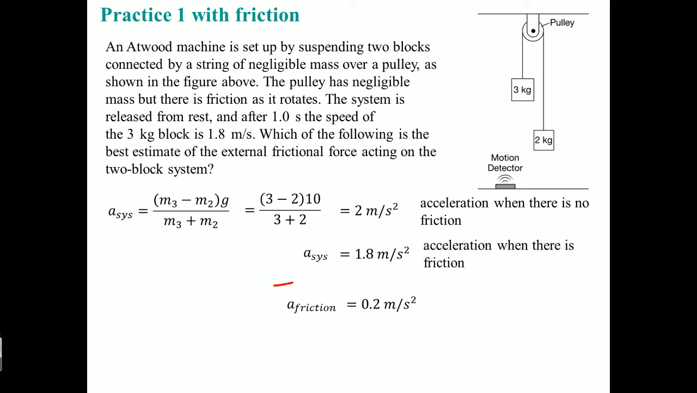So, a lot of students think like this and they subtract it. That's how they get 0.2. This is the acceleration due to friction. So we just plug it in. F is equal to ma.